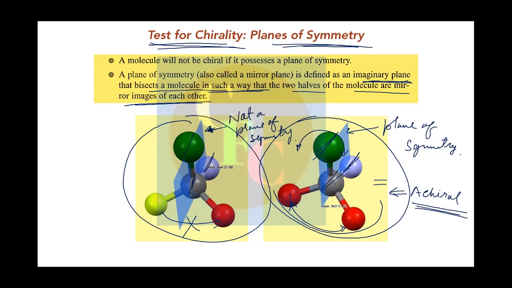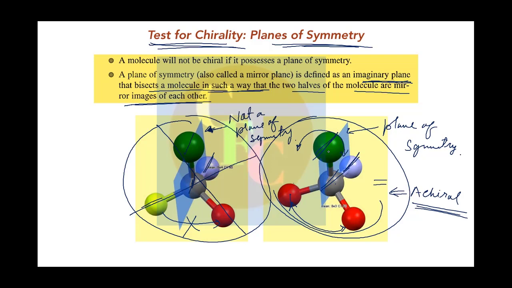And as such, we cannot find a plane of symmetry. You can do the same thing here also. If you draw a plane here, the same thing will happen. It will not be here. If you draw it here, then also it will not work. And in this case, you have found at least one, right? You have to find at least one. There are molecules where you will find 2, 3, 4, 5, right?